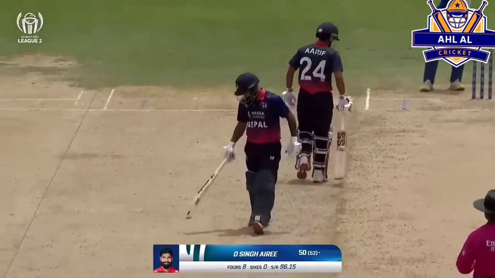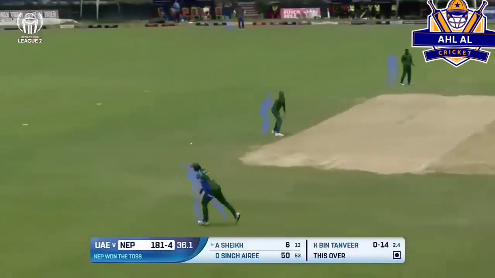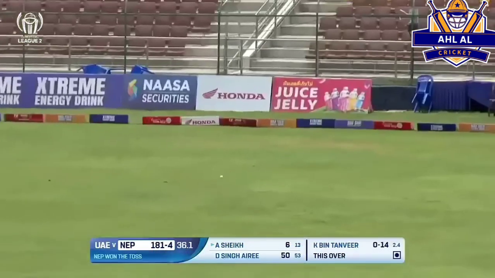He is a class act. Limping off the field. But good to see him back and bowling some overs, as this has been